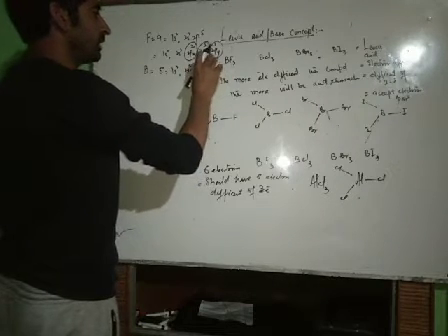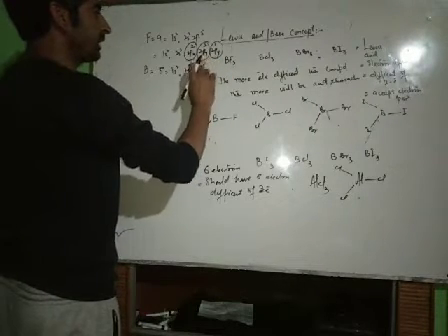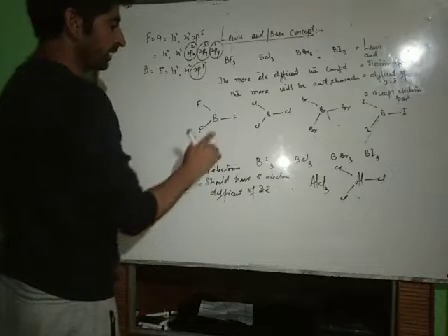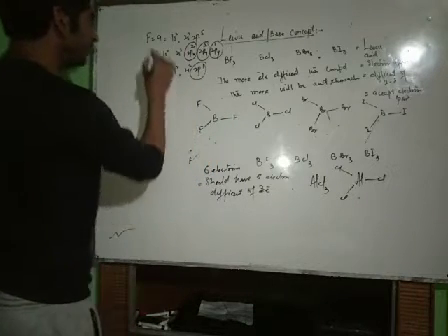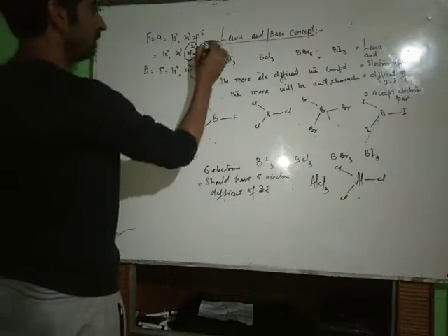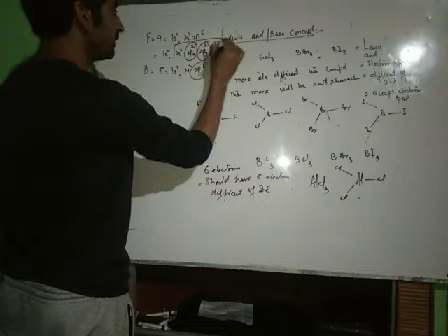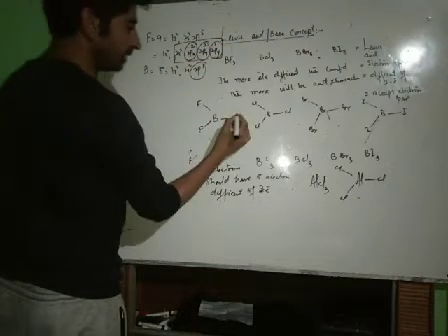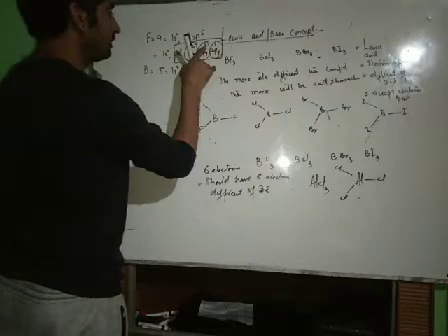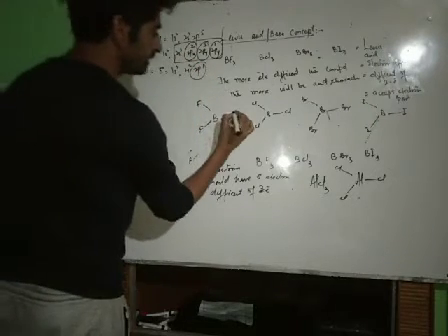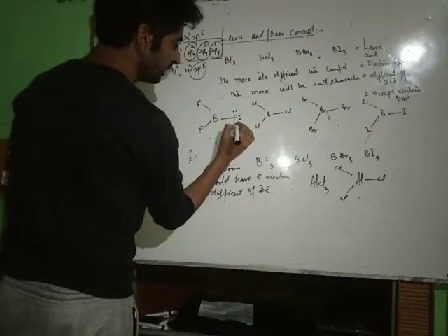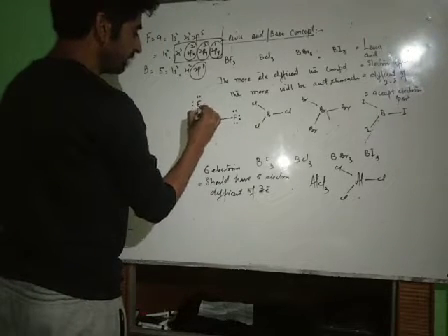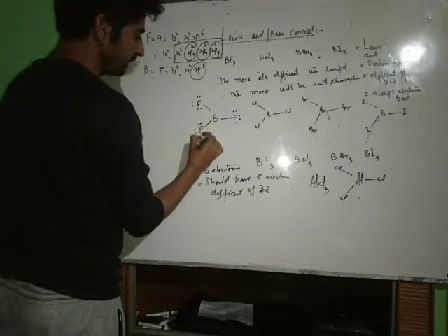Overlap between orbitals of same size and similar energy is a perfect overlap. This bond is a stronger bond. Now see, in case of fluorine these are the electrons of the valence shell. There is one unpaired electron which forms the bond, and there are 2 and 2 electrons which are non-bonding electrons.